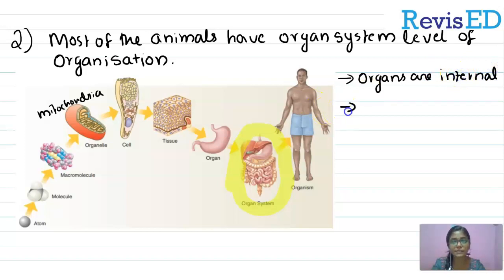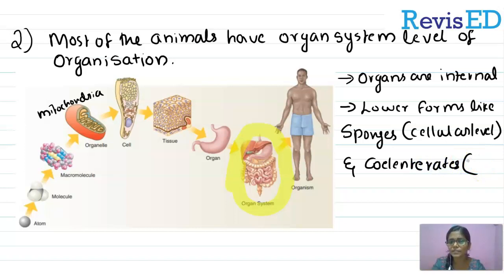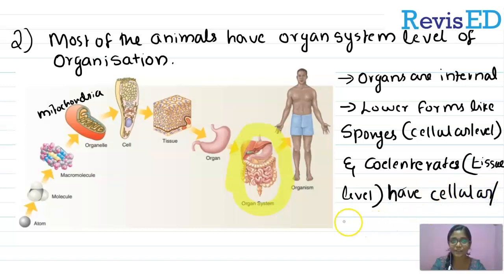Here the organs are internally placed, right? The organs are internal in nature. But some lower forms like sponges have cellular level of organization. As in the case of coelenterates, they have tissue level of organization. So some exceptions are there, but most of the animals have organ system level of organization. Clear? We have studied the second point, which is that most of the animals have organ system level of organization except some lower organisms.